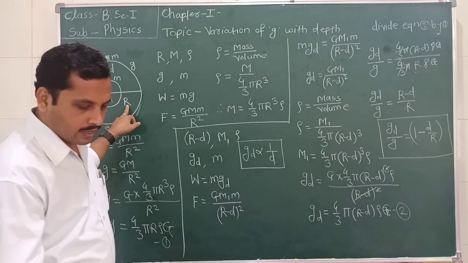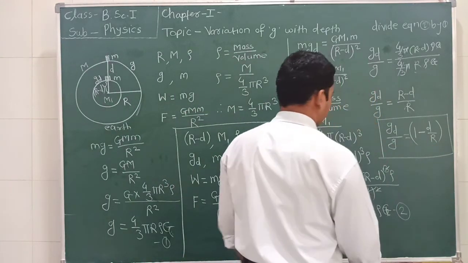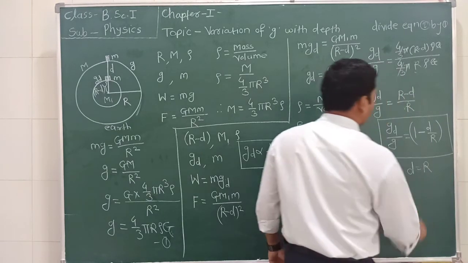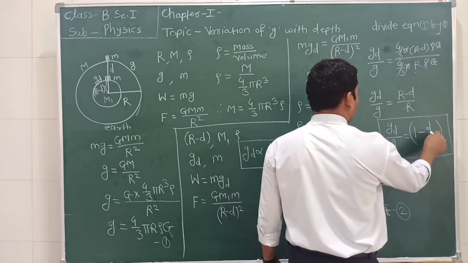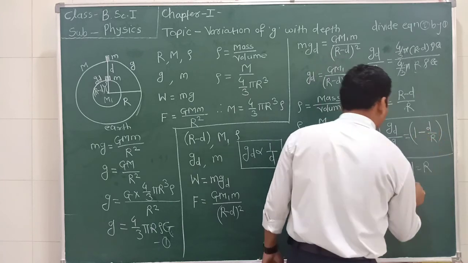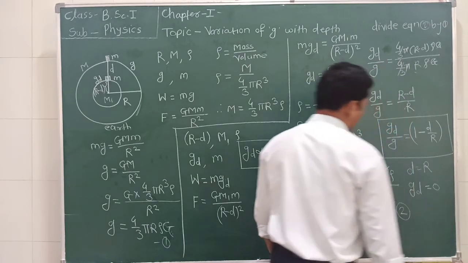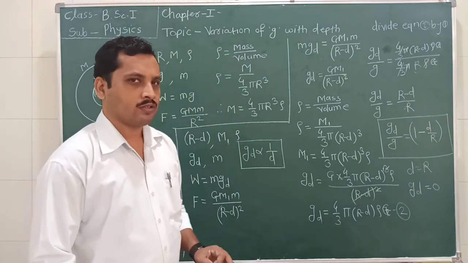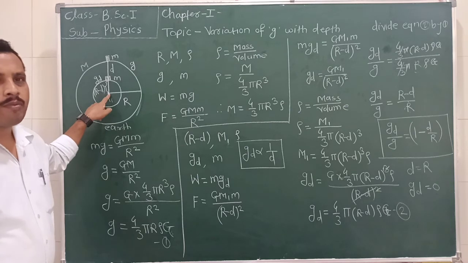So if we put d equal to r, then r upon r is 1, 1 minus 1 equals 0, therefore gd is equal to 0. So at the center of the earth, the value of acceleration due to gravity is 0.